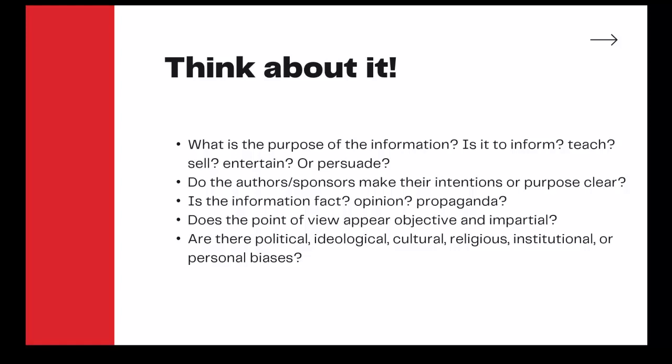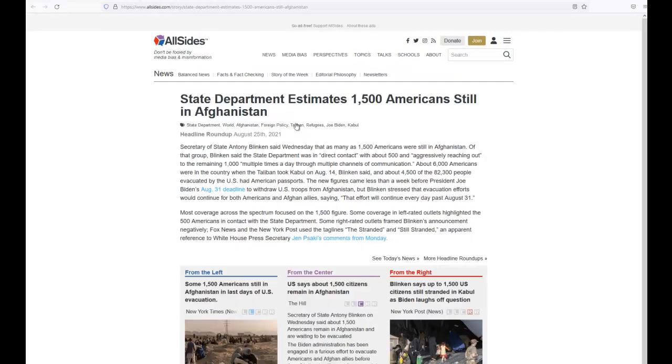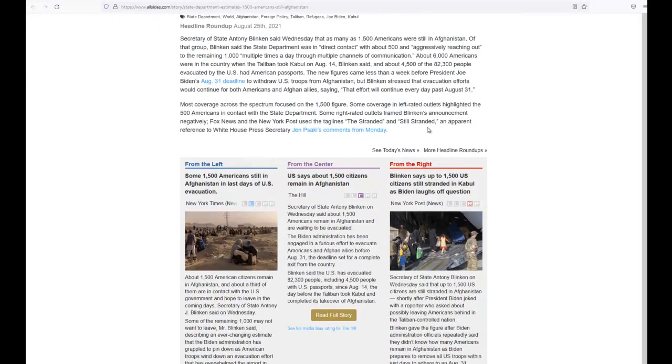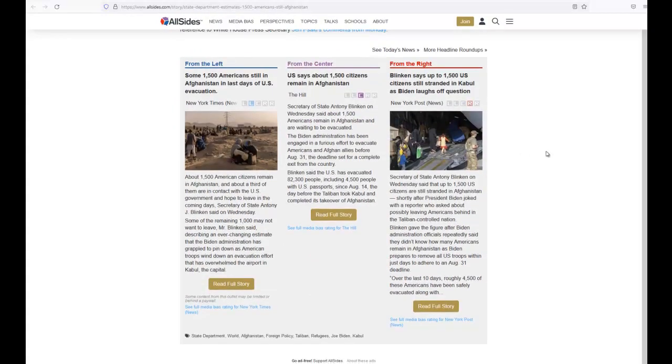One example I love to look at is the bias within news media. Different news outlets, although they should try to be impartial, tend to have various political affiliations. To see this easily displayed, consider a website like allsides.com. This website takes a particular news event and shows media coverage from 3 different news outlets with different political biases. One from the center, one from the left, and one from the right. We can see from the headlines that each news outlet's language is a little bit different.